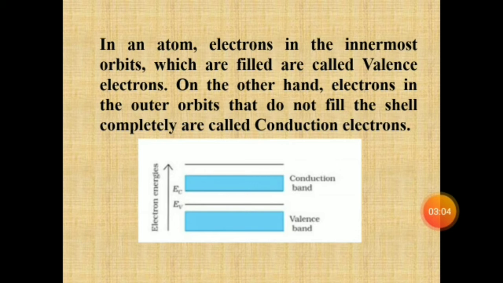In solids where the valence band is partially empty, electrons from the lower energy levels can move to the higher levels, making conduction possible. Also, the resistivity of such solids is low, or the conductivity is high.